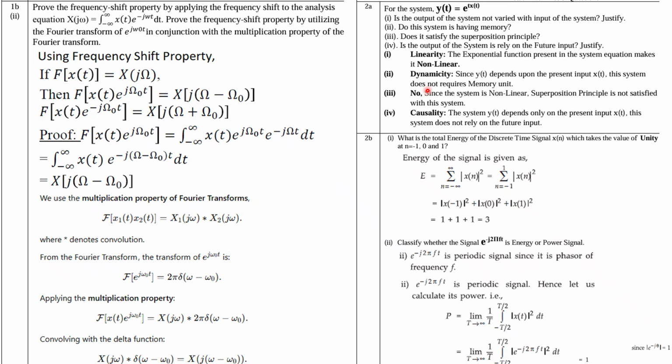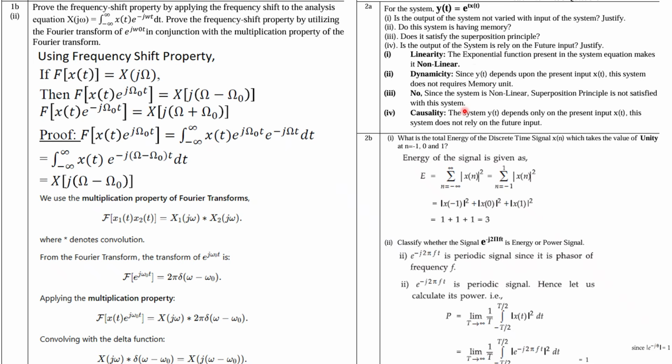And then dynamic: since it depends on the present time, this system does not require a memory unit. So if it does not require memory, it means dynamic, not static. Okay. Third one, does it satisfy the superposition principle? No, right? Because the additive property will not be satisfied. Also this is non-linear, right? And a non-linear system will never satisfy the superposition principle, always, right? So if it is non-linear, no need to check whether it will follow superposition or not.